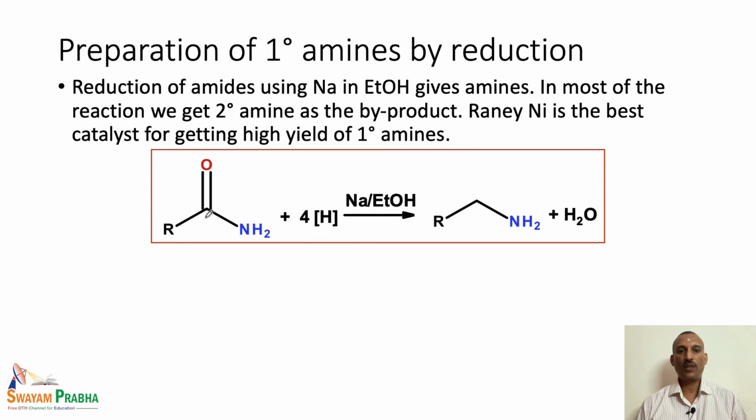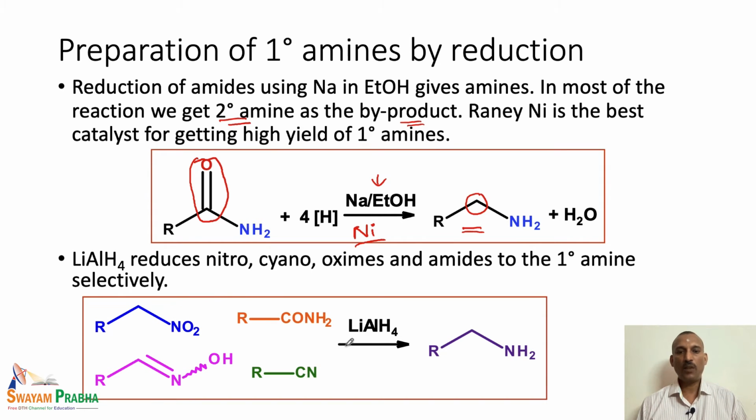Let us look at the next reduction, which is the carboxamide reduction. That means the reduction of the carboxamides in the presence of sodium and ethanol gives the corresponding amino derivatives. Of course, we also have the Wolff-Kishner reduction and the Clemmensen reduction, which also reduce the carbonyl group. Here we are looking at the sodium ethanol reduction, and in this case we also get some amount of the secondary amine as a byproduct. But if we use Raney nickel as the catalyst, we generally or exclusively get the corresponding primary amine as the major product.